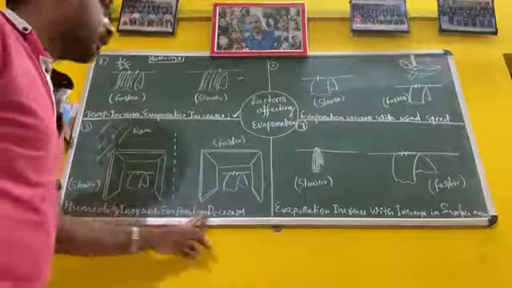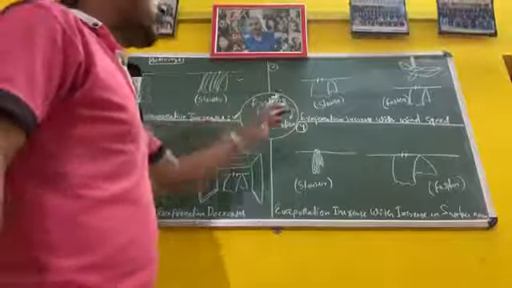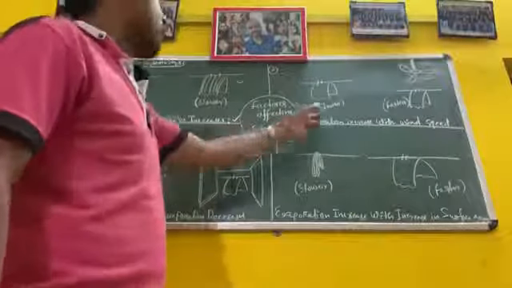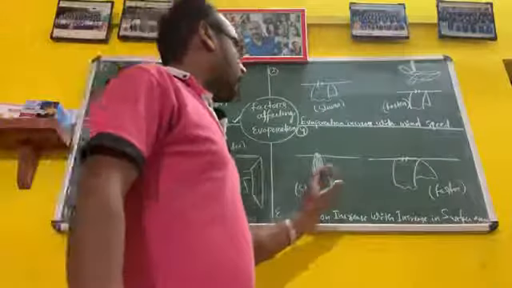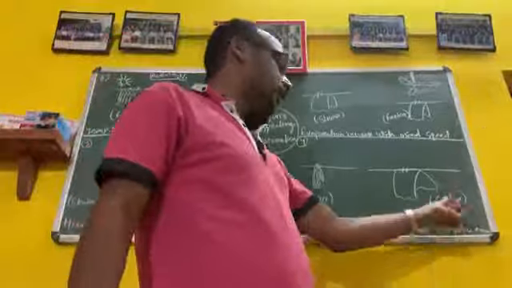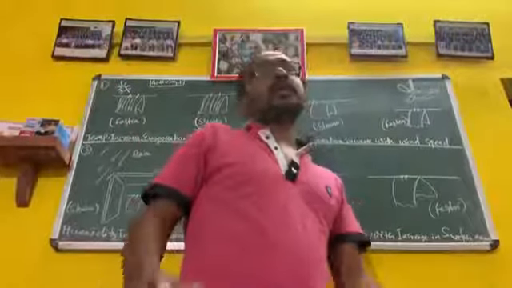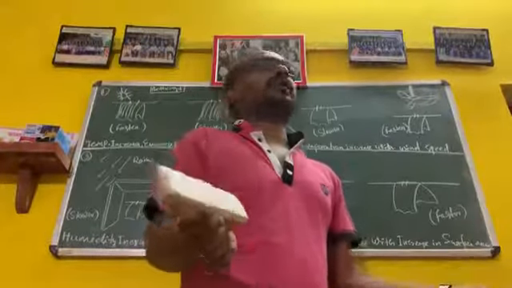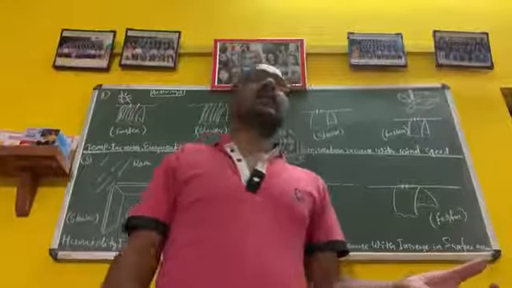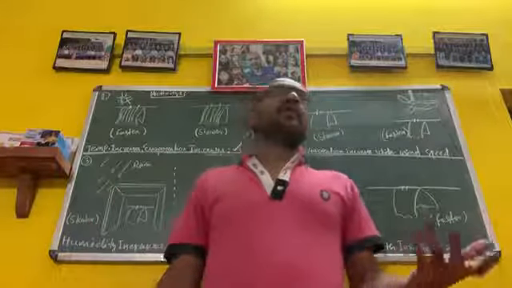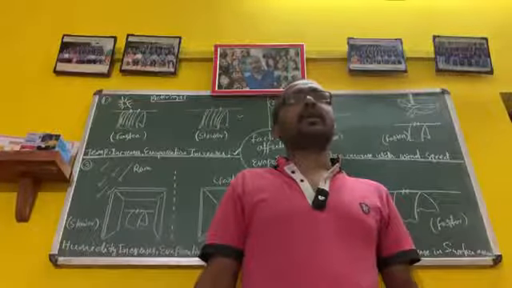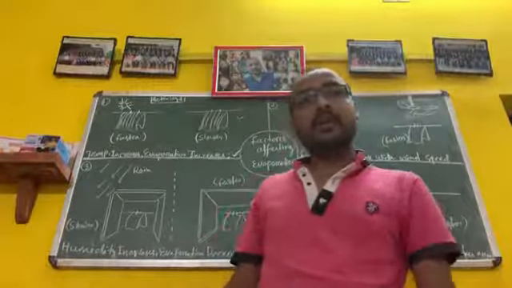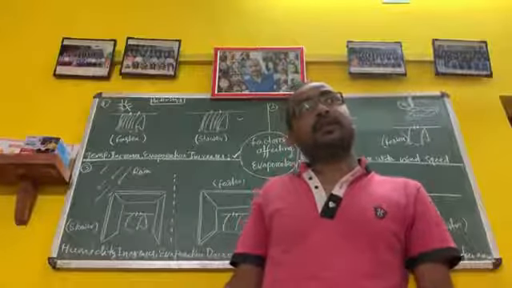One increases, one decreases. But the first and second factors are directly proportional, while the third factor is inversely proportional. And the fourth one is that evaporation increases with an increase in surface area. Surface area means the extent of the surface of the substance. Suppose you take water in a glass and the same water in a plate. In which case will evaporation be faster, in the plate or in the glass?